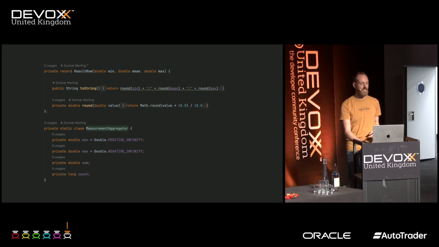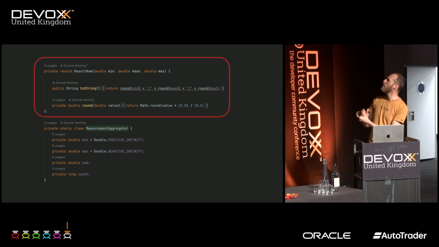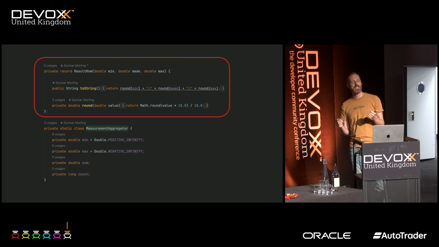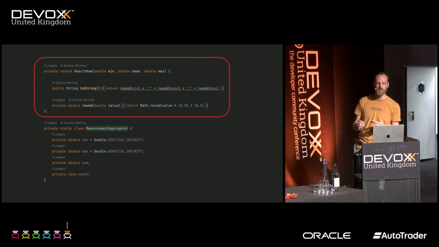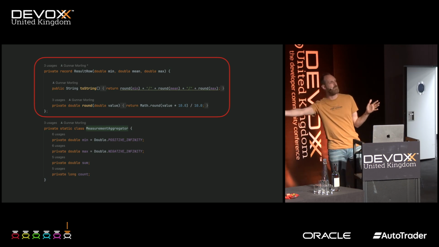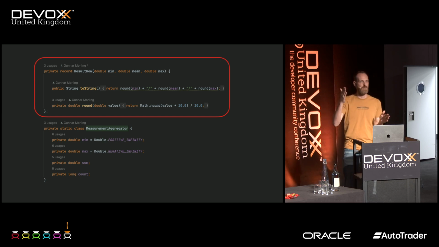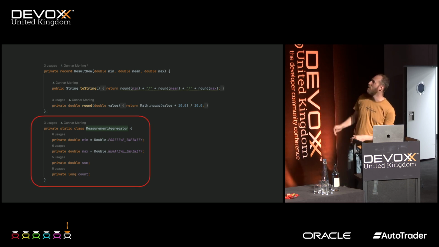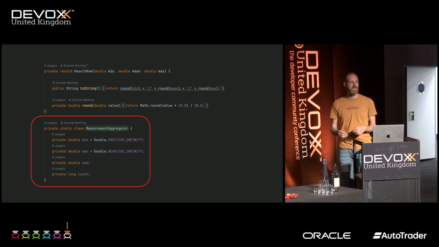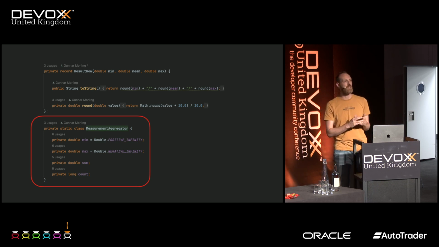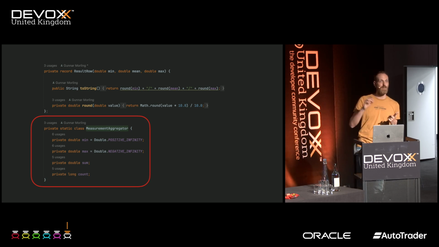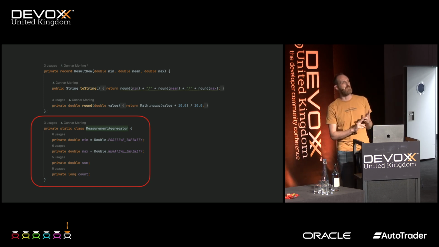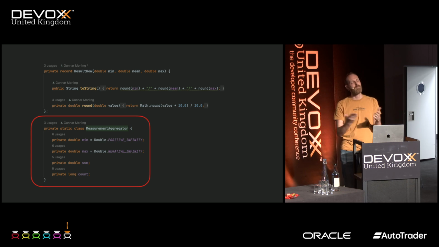The first thing you see is this result row, which prints out the min, the mean, and the maximum temperature. There's a little rounding because we don't need the entire double value; we just need one position after the decimal point. What we also have is an aggregator. This aggregator has the min and the max value, the entire sum of all the values combined, and a count. And if you have a sum and a count, we know how to calculate an average.